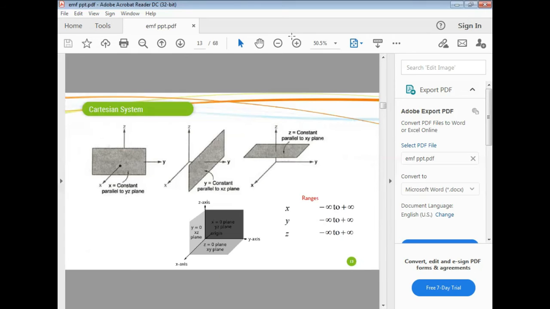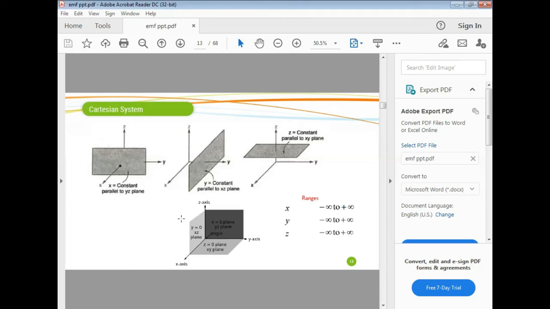Cartesian coordinate system. Here, in the Cartesian coordinate system, we are using three planes. That one is the x constant plane, this is the y constant plane, and this is the z constant plane. The x constant plane is parallel to the yz plane. This is z, this is y. The y constant plane is parallel to the xz plane, and the z constant plane is parallel to the xy plane.